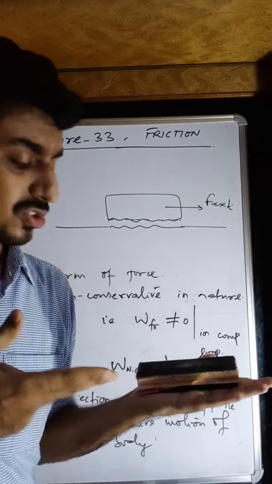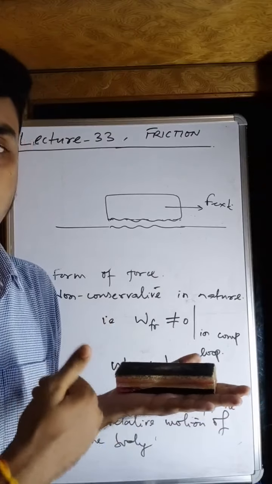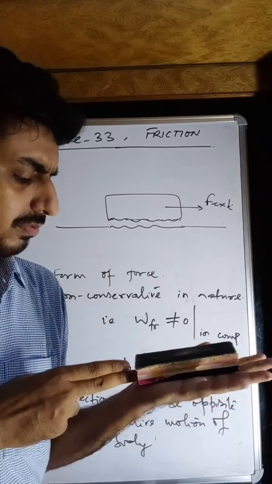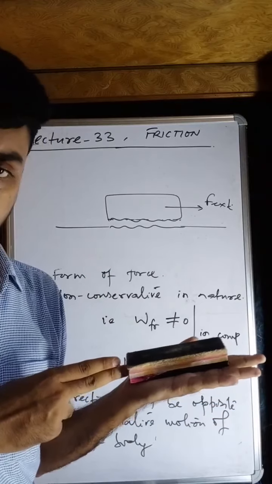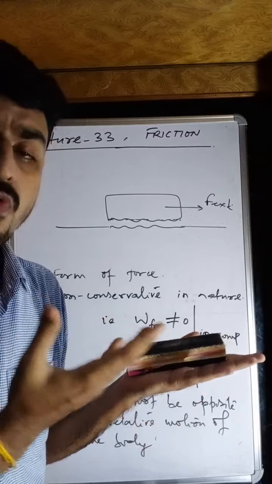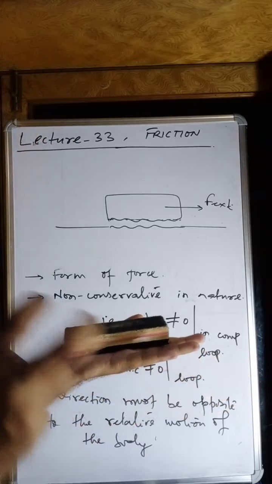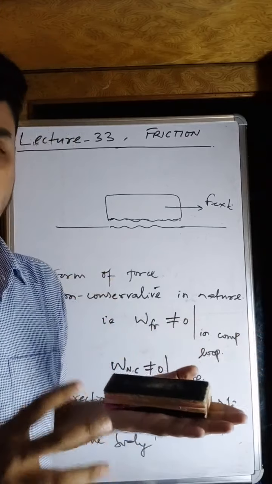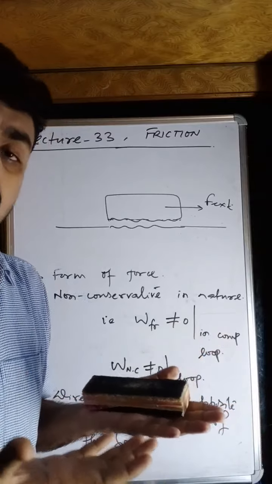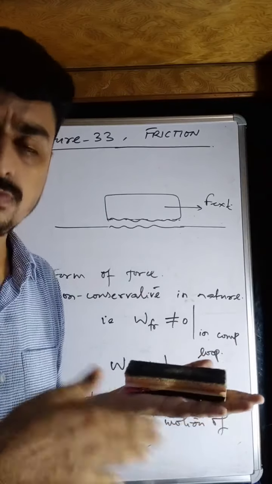Remember, this body has some limit on how much it can oppose the external force to stop the body. Suppose I apply a force of 10 Newton and the body is in a static state, but at 10.1 Newton it just starts moving. Then we can say the maximum frictional force of this body is 10 Newton. Yes, it can apply less than 10 Newton, but it cannot apply more than 10 Newton.